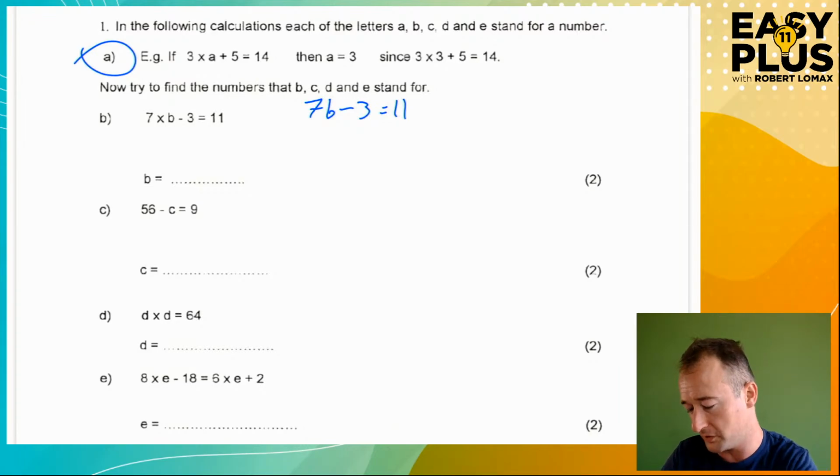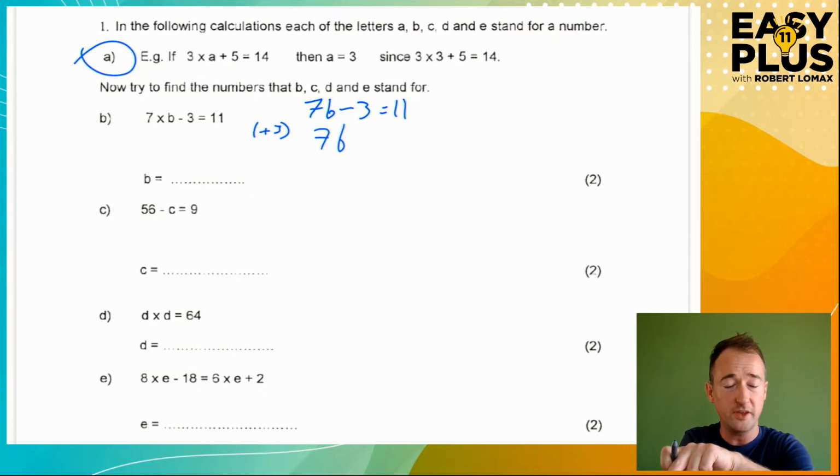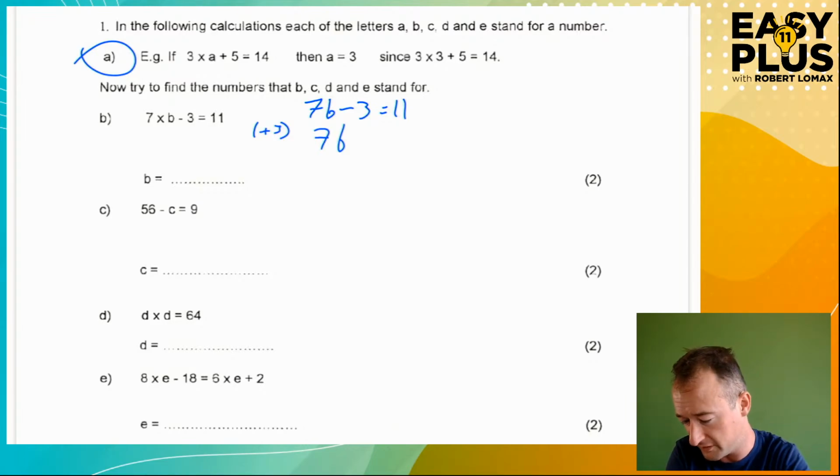You always do the opposite. So we get rid of minus 3 by doing what's the opposite of minus 3? It's plus 3. So we plus 3 to both sides. 7b minus 3 plus 3 gets rid of the minus 3. It's like you've gone 3 to the left, then you go 3 to the right, you end up back where you started. So number lines can be a good way to think of it.